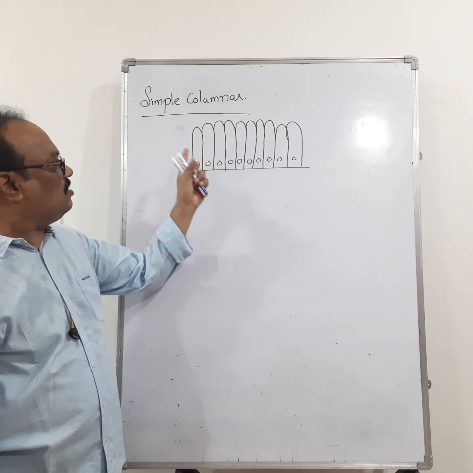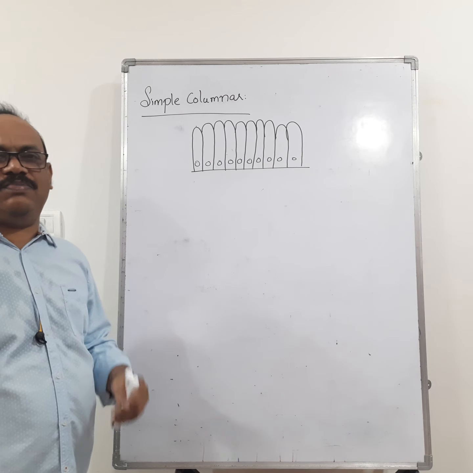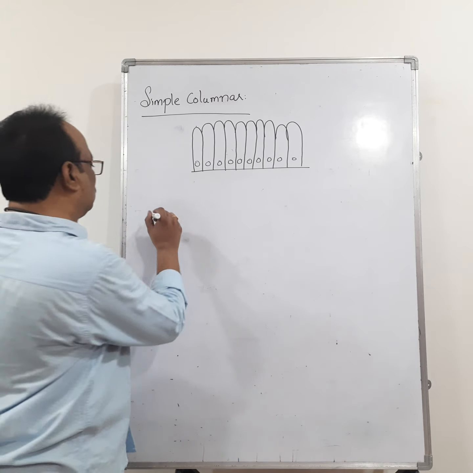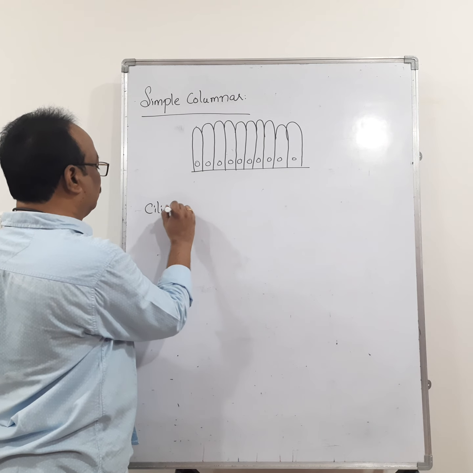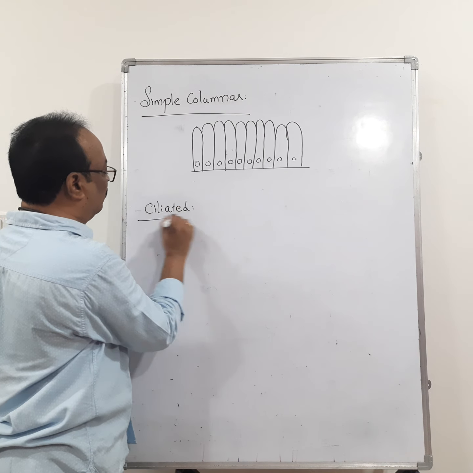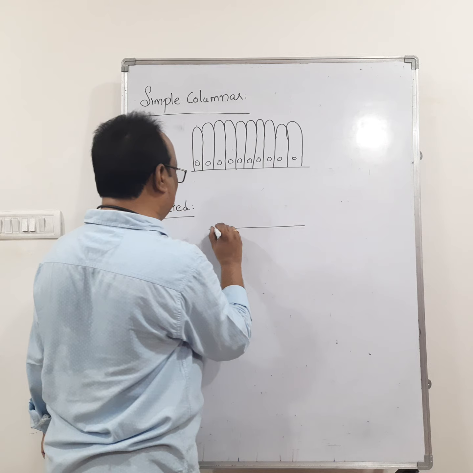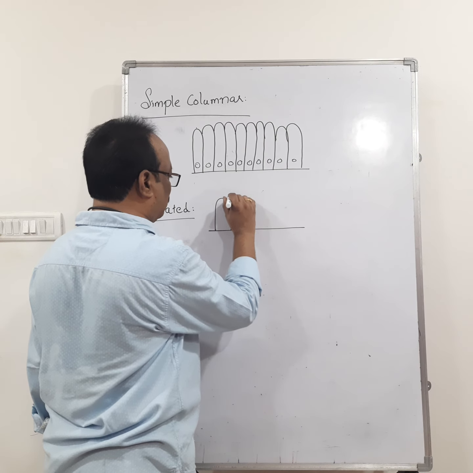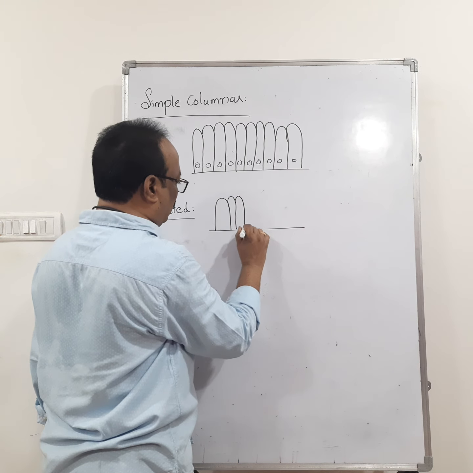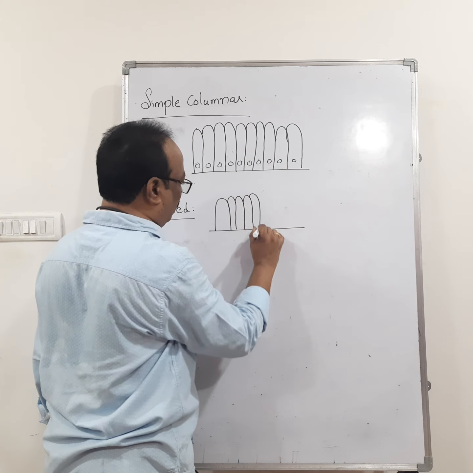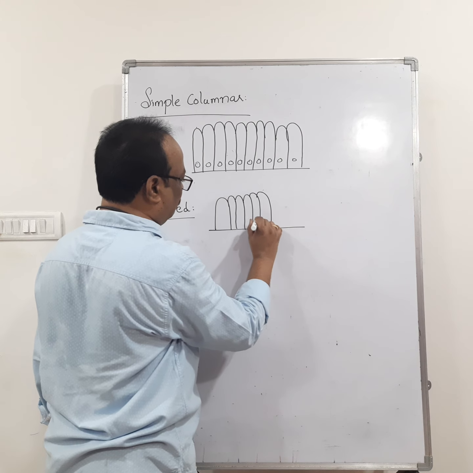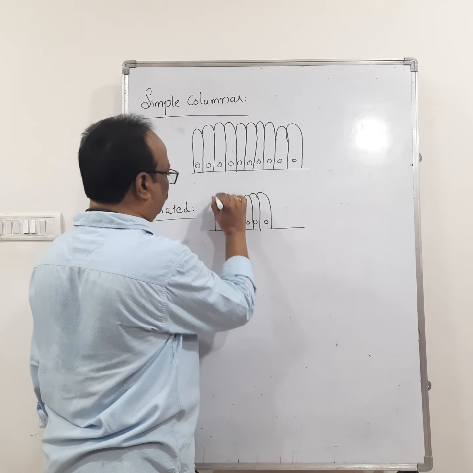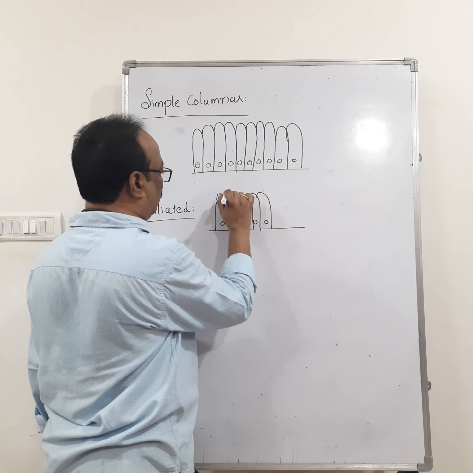This epithelium is of two types. The first is simple columnar ciliated epithelium. What is its definition? The apical part of the epithelium consists of cilia, present like this.